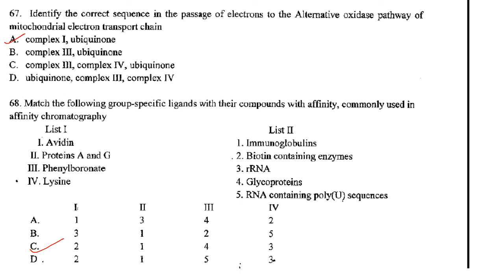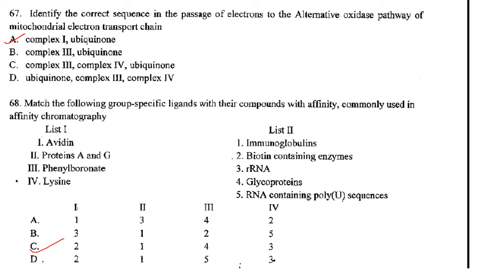Then next one. Identify the correct sequence in the passage of electrons to the alternative oxidase pathway of the mitochondrial electron transport chain. So it is complex 1 to ubiquinone. Answer is option A. Then match the following group specific ligands with their compounds with affinity commonly used in affinity chromatography.